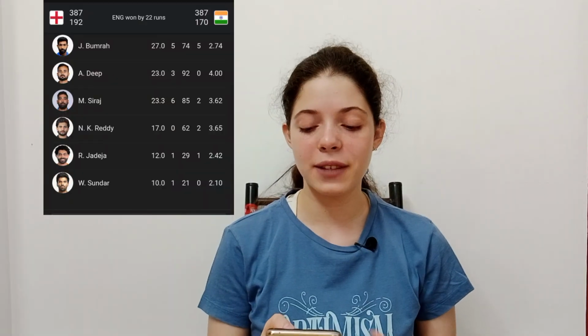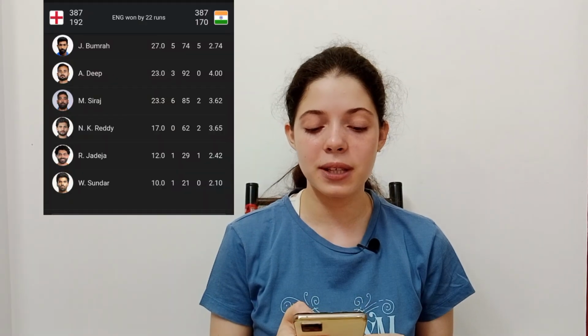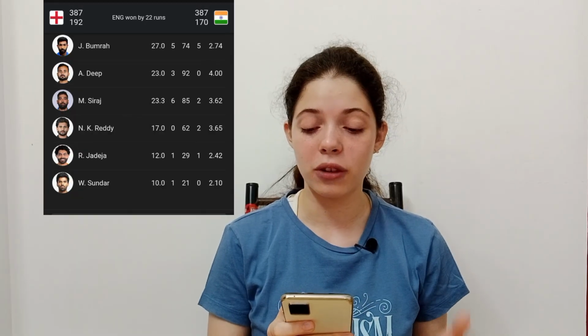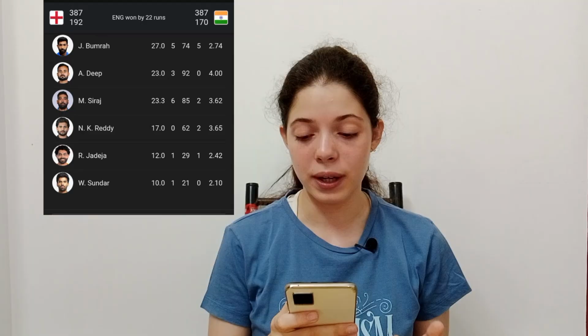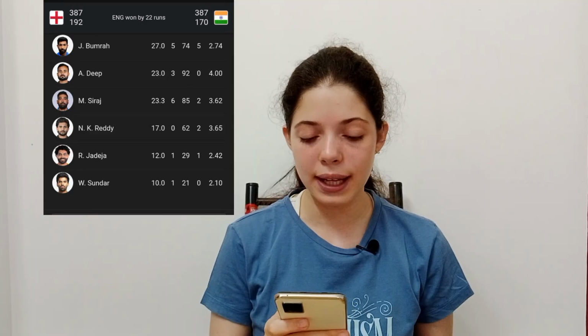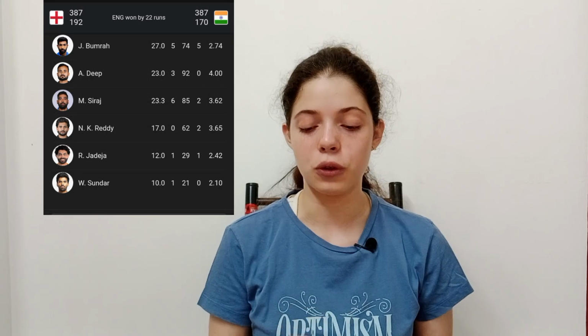Now let's look at the Indian bowlers. Bumrah has 5 wickets and an economy of 2.74. Mohammad Siraj has 2 wickets and an economy of 3.62. Reddy has an economy of 3.65 and has 2 wickets. And then Jadeja has 1 wicket and an economy of 2.42.